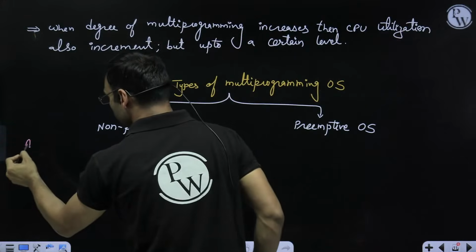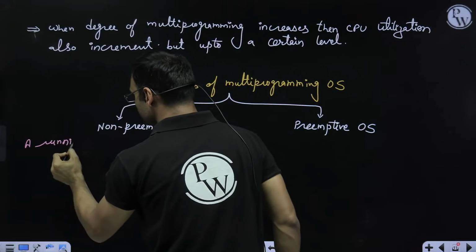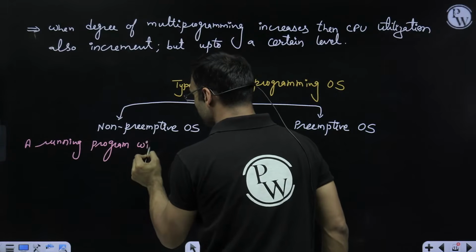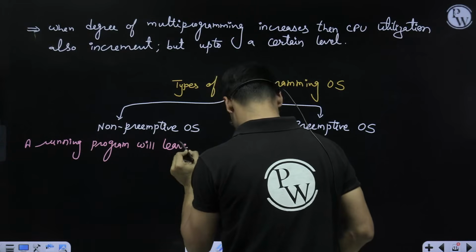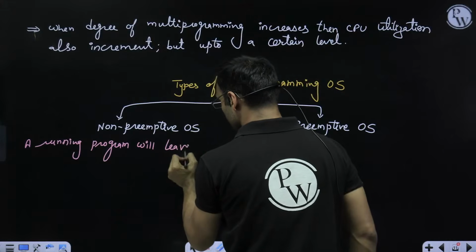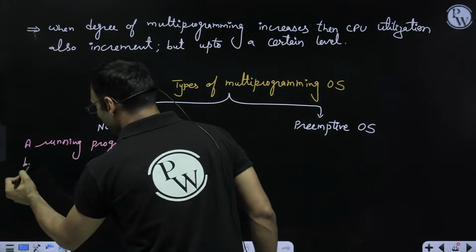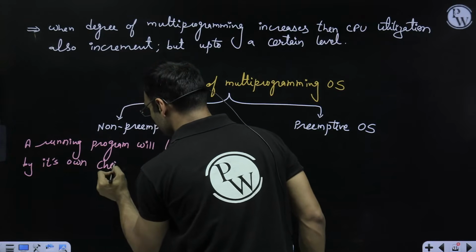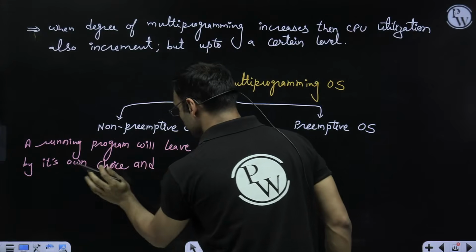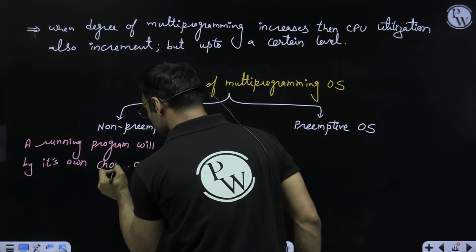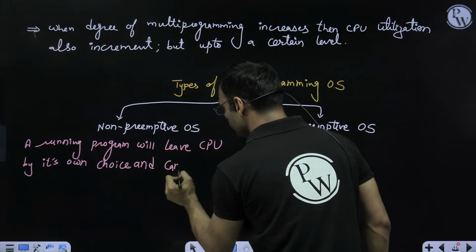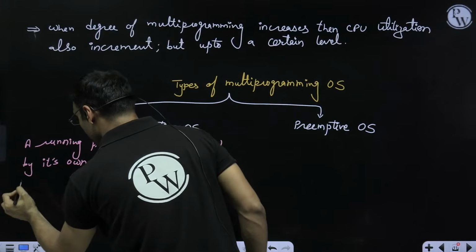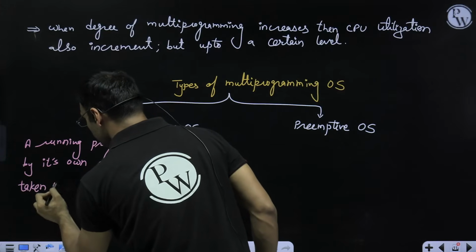The program will leave the CPU by its own choice. So, a running program will leave the CPU by its own choice and cannot be taken out forcefully.